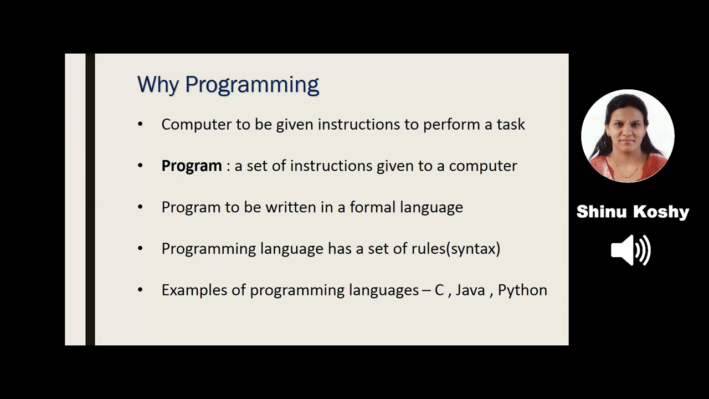Let us take another example. What about Alexa? We give instructions to Alexa telling it to play music, brighten the lights, etc. What does Alexa do? It will listen to our commands, interpret them, and then it understands what to do. So, for any machine to work, we have to give it instructions. So, a program is nothing but a set of instructions given to a computer.